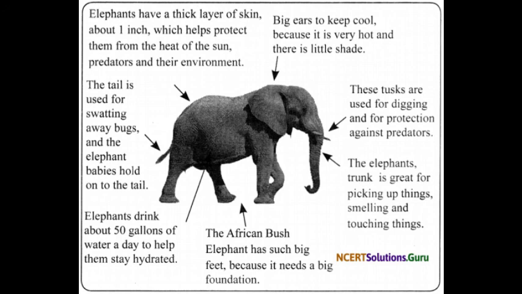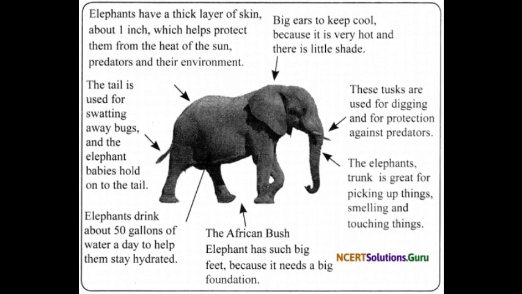It uses the tusks to tear off the bark of trees that it eats as food. So these tusks are used to tear the bark of the trees. It also helps to eat the food by breaking or tearing that bark, and they can eat it very easily. It also uses its tusks for fighting with enemies and protecting itself.